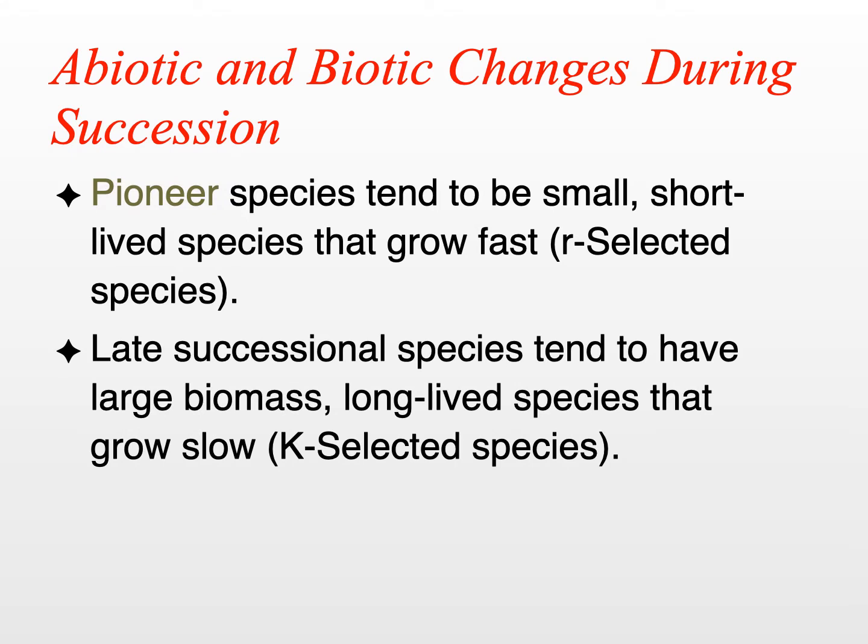Researchers have also noticed that there are particular abiotic and biotic changes that occur during succession all the time. For example, in the early stages of succession, pioneering species, the first species that enter this disturbed habitat, tend to be small, short-lived species that grow fast. And remember, we called these r-selected species in another lecture. Late successional species tend to have large biomass, they're long-lived, and they grow slowly. And of course, we call these K-selected species.